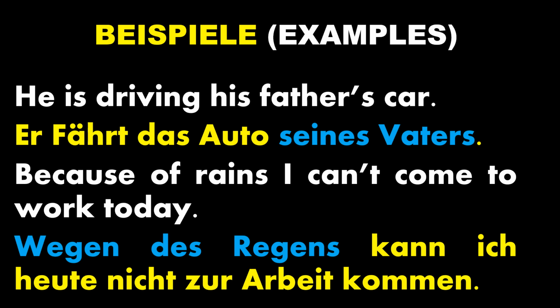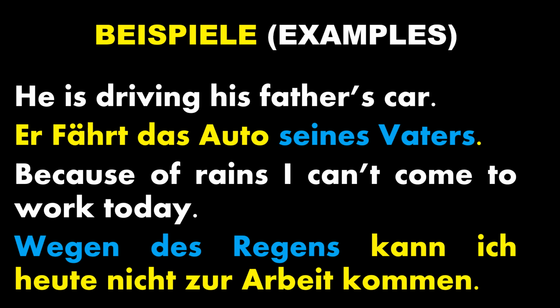So here we have used des, and with the noun we add an extra s at the end, because it is masculine. Masculine und Neutrum, for both cases we need to use this, and for feminine we use der.